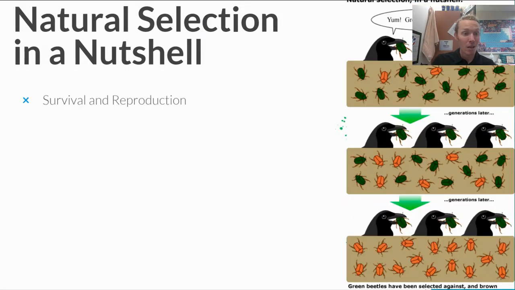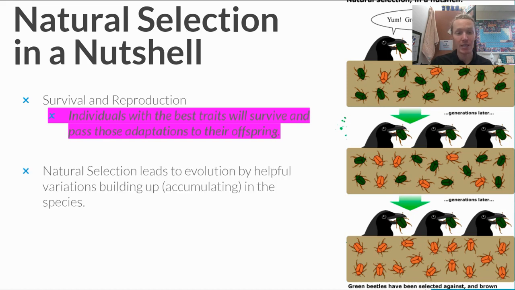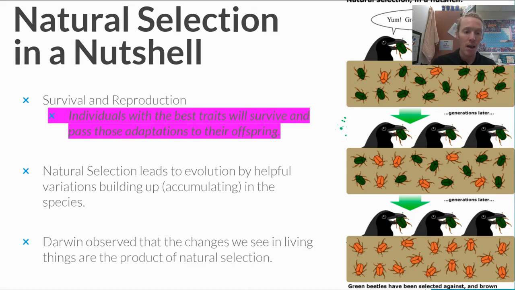Natural selection in a nutshell. Again, to summarize, survival and reproduction. Individuals with the best traits will survive and pass those adaptations to their offspring, or survival of the fittest. Natural selection leads to evolution, or that gradual change over time, by helping variations build up or accumulate in the species. And lastly, Darwin observed that changes we see in living things are the product of natural selection.